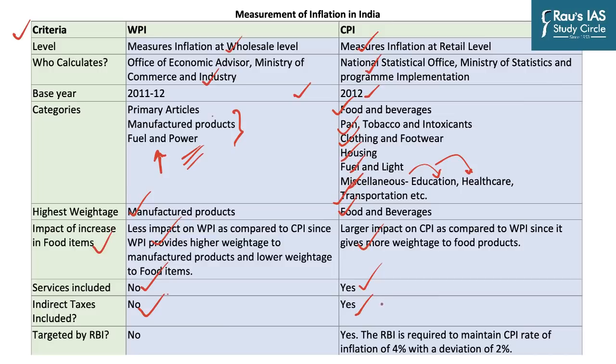Now, we know that RBI has been given a mandate to maintain the inflation rate between 2 to 6% or 4% plus minus 2%. Now, what is this value, whether it is WPI or CPI? Now, the government does not want the average consumer to face inflation at a very high rate. And so it makes sense that RBI is required to maintain the CPI rate of inflation of 4% with a deviation of 2%, whereas RBI does not take into account WPI. So RBI targets the inflation rate which is CPI.